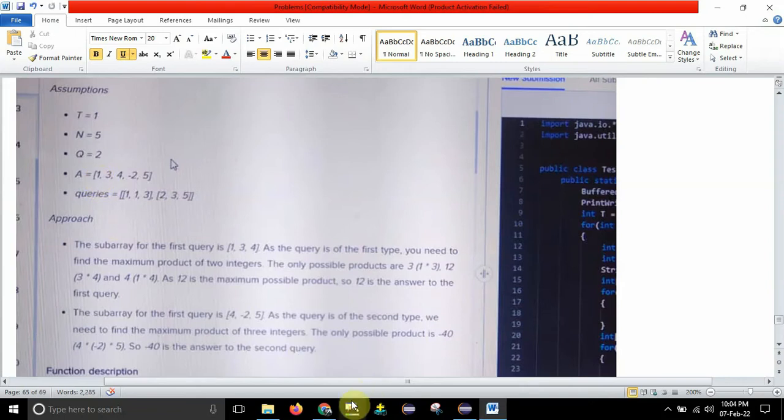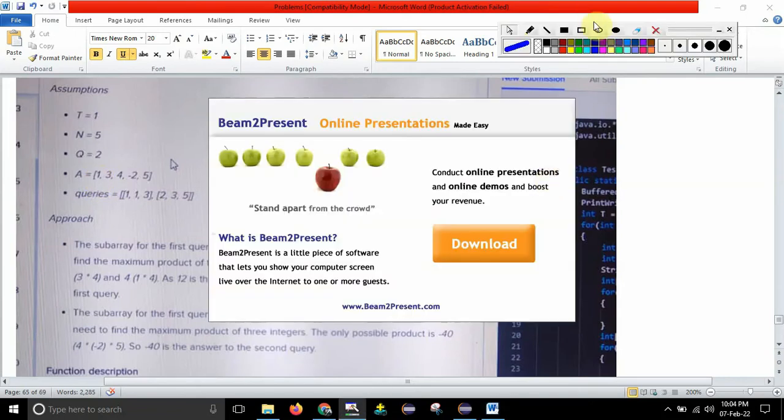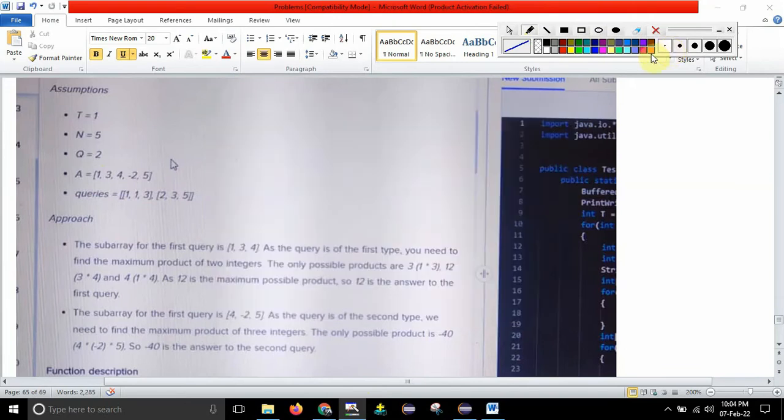Let me use a marker, guys, so that you can understand it properly. If you understand this properly, then understanding the code is very easy. So it is like 1, after that 2, then 3, then 4, and then 5. So these are the index values. We need to take the subarray starting from where? Starting from index 1 and ending at index 3. So this is the subarray. That's why they have taken 1, 3, 4 as the subarray.